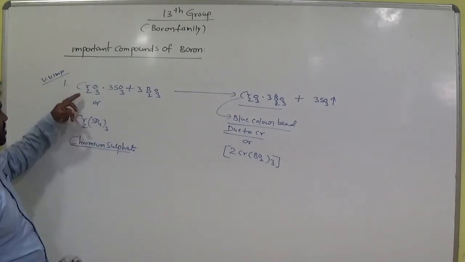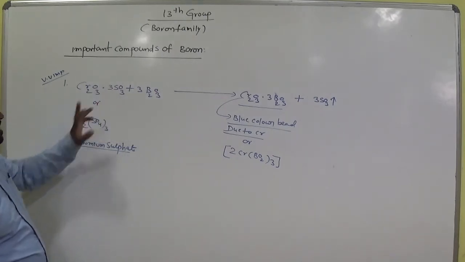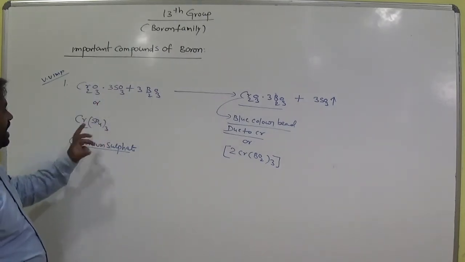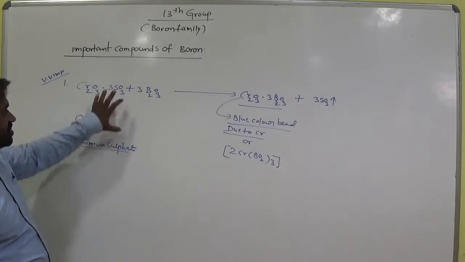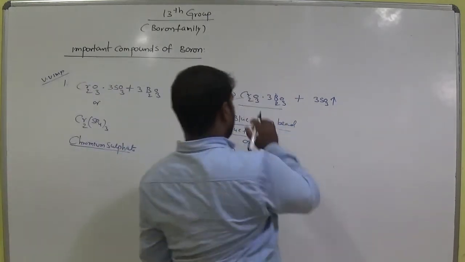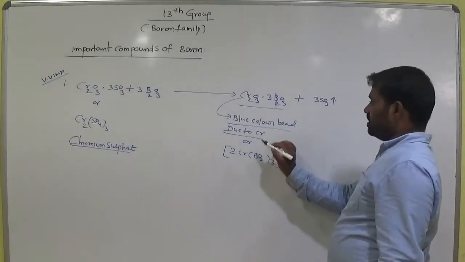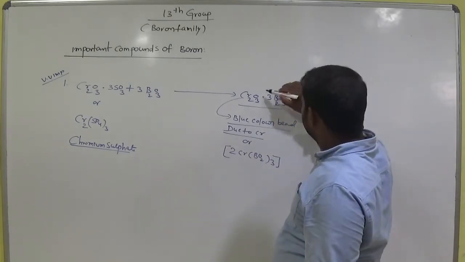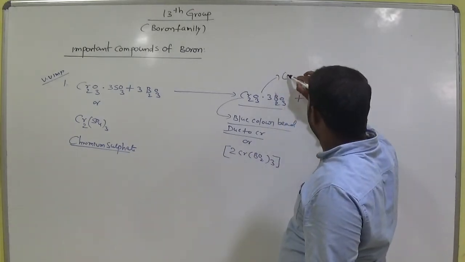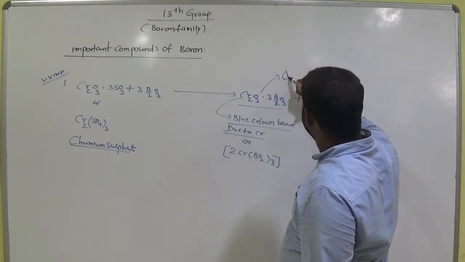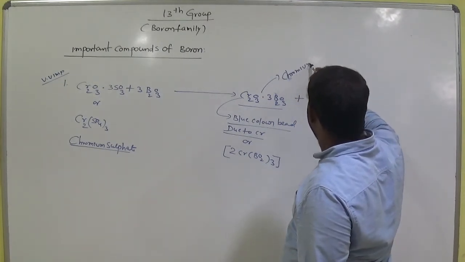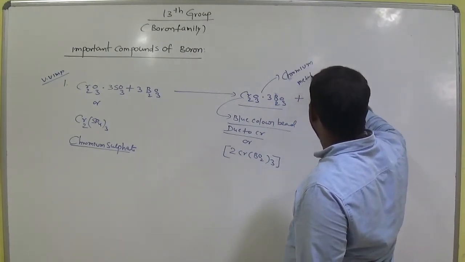Here 2 chromiums, 3 4s are 12 oxygen, and 3 sulfurs we have. Both are the same. So due to the chromium here, it shows color. So this is also chromium metaborate.